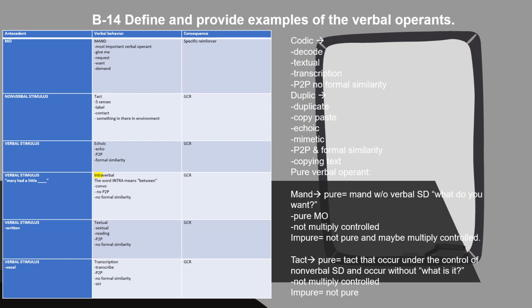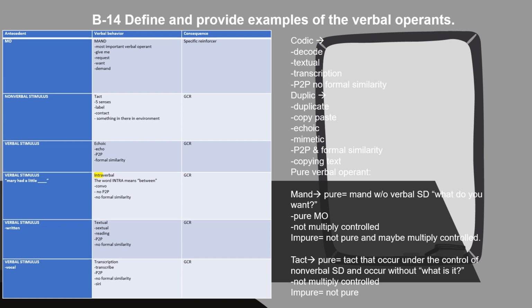So continuing on with the verbal operants on section B14, we have a table here that shows the antecedent, the verbal behavior, and the consequence. So for all of the verbal operants, the consequence is usually a generalized conditioned reinforcer, except for specifically mand, which is the one that we're going to start with. So mand's antecedent is the only one that has a motivating operation as an antecedent. Mand is the most important verbal operant.